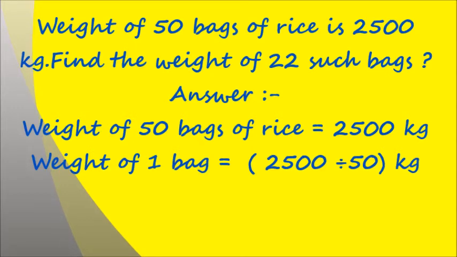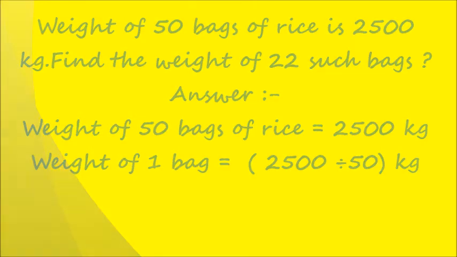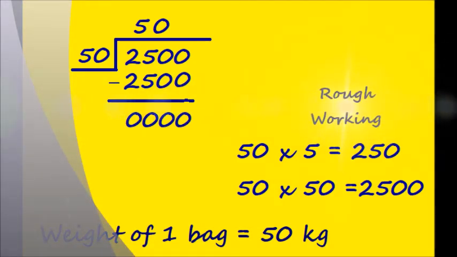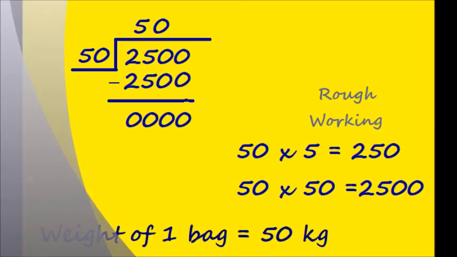Just have a look at this question. The working: 2500 and 50. 50 becomes your divisor because there were 50 bags, and 2500 was for the 50 bags. 2500 becomes your dividend. I have done the working on the side of the slide here. Just have a look at it. When you multiply 50 by 5, it gives you 250.